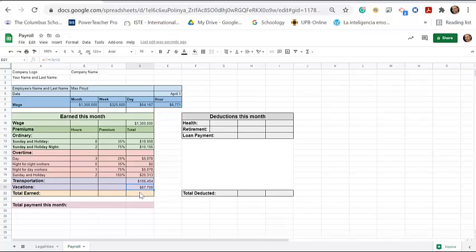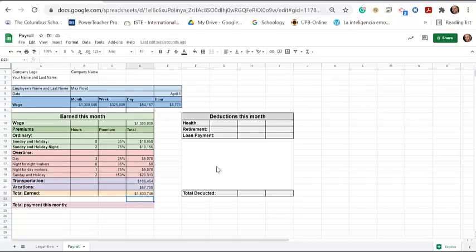Now the total earned. This is how much this person earned this month. So here equals. And let's do one by one. This person earned the wage, which is this one here, right? Plus the ordinary time that he did, like on Sundays and holidays, and also Sunday and holiday nights, plus the overtime, which is this one, this one, and this one, plus transportation, plus vacation. Then I hit enter, and this is how much this person earned in total.